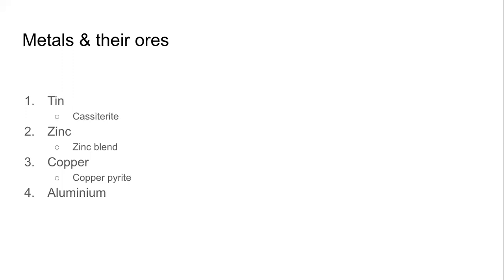This is the most important one because we are going to study this in the most detail. Bauxite, correct. Bauxite is the ore of aluminium. So cassiterite for tin, zinc blend for zinc, copper pyrite for copper, and bauxite for aluminium.